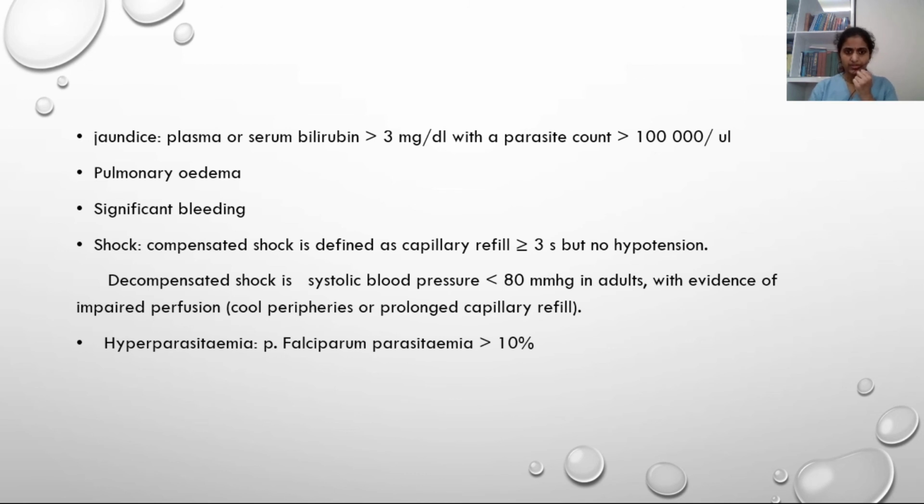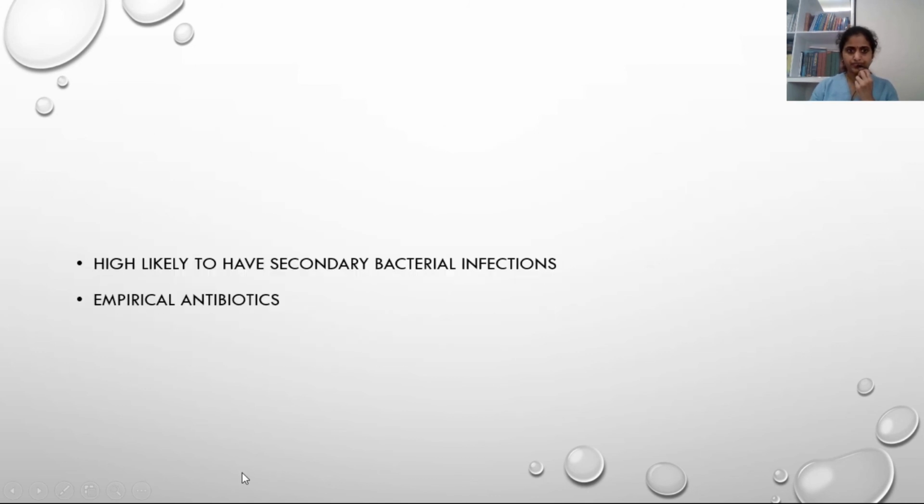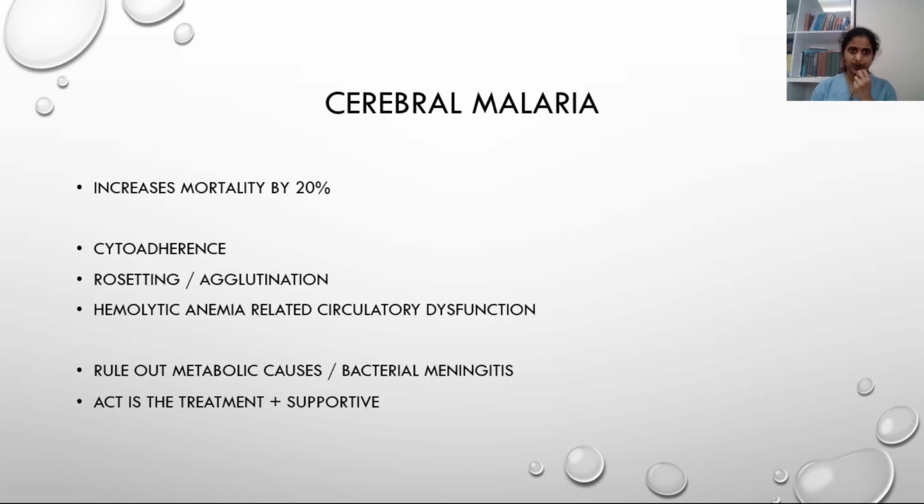What is hyperparasitemia? Plasmodium falciparum parasite more than 10% itself. If the patient is having a parasite load of more than 10% without any other signs, we can label it as severe malaria. And in all severe malarial infection, we should always rule out secondary bacterial infection because these two are highly likely to coexist. So it is better to start empirical antibiotic therapy in case of severe malaria.